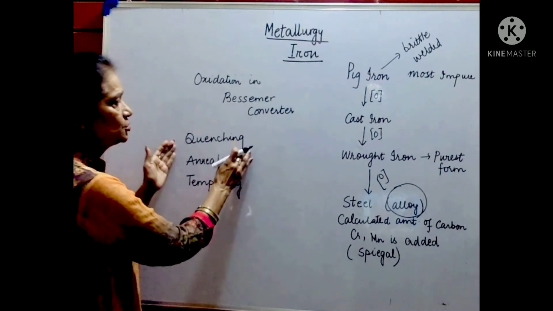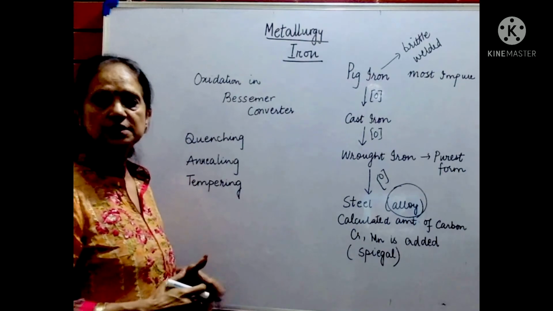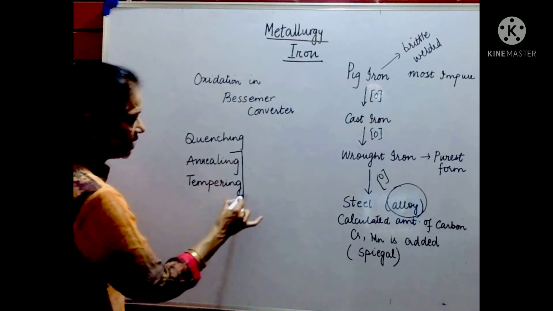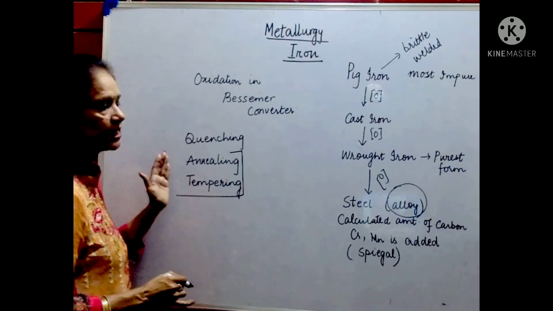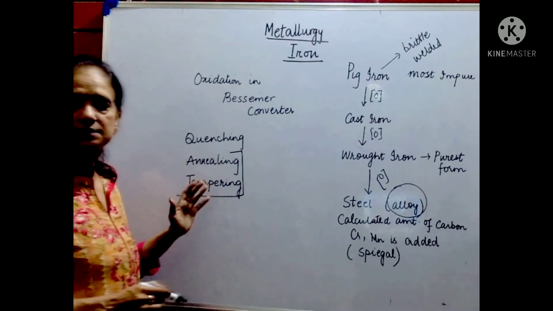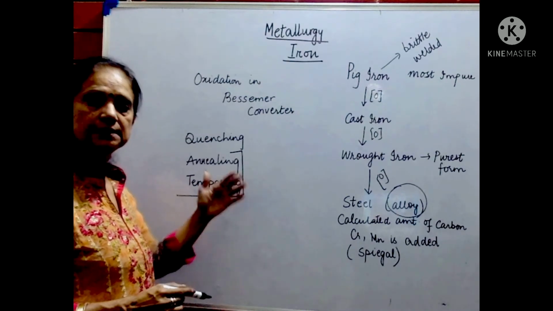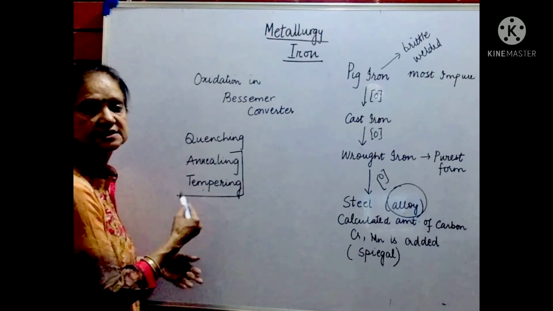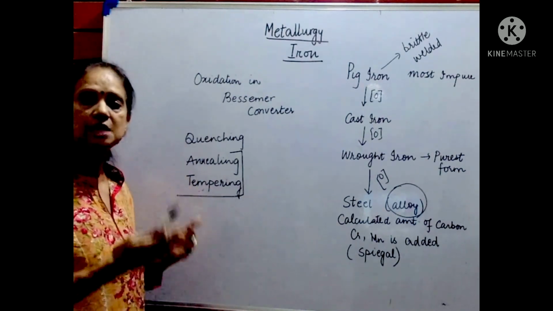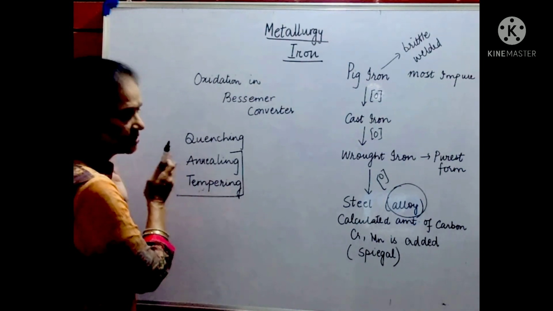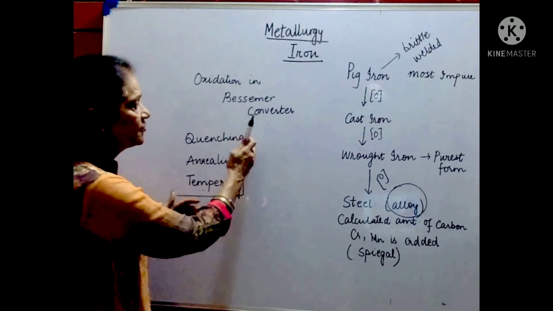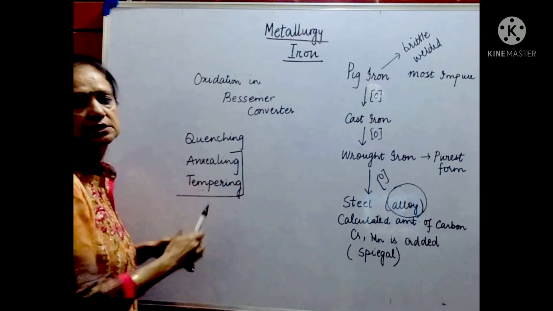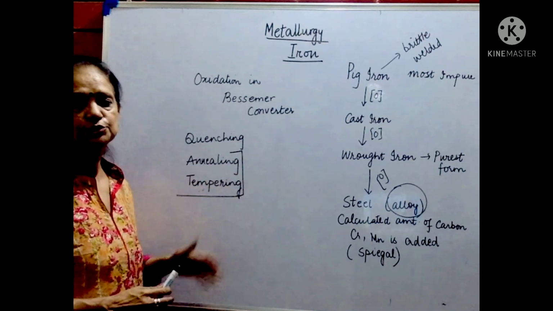When you plunge it into water, the kind of steel formed is hard steel. Similarly, annealing and tempering mean that we are heating steel to very hot and then cooling it slowly. Tempering, remember with this, temper, how your temper cools down after some time. So it is cooled slowly. Different varieties of steel can be formed by these physical conditions which are given to steel.